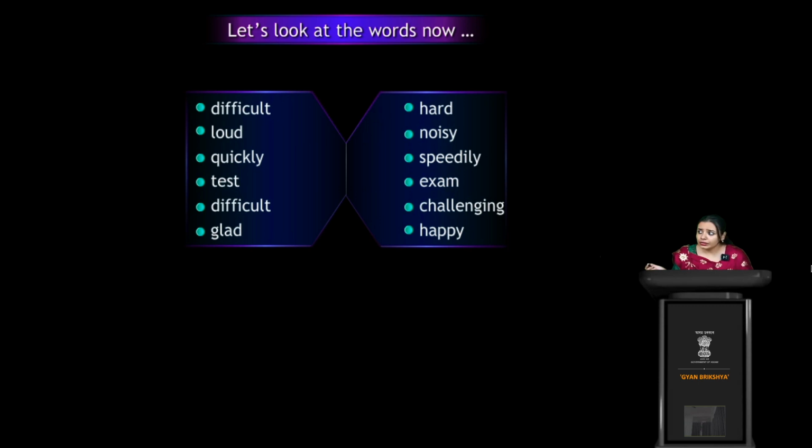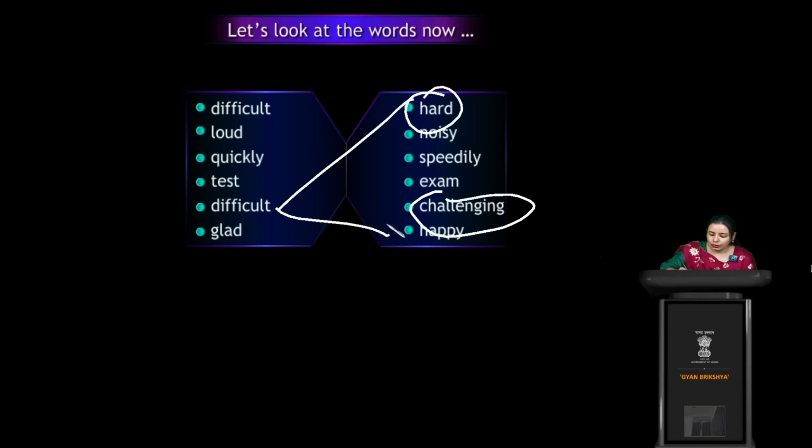Difficult can be hard. Loud can be what? Noisy. Quickly could be speedily. Test, we can also say exam; test, exam, all are the same, right? Then difficult, we can also say challenging. So we have found two words for difficult. One is hard: difficult, hard, same meaning only. Next is challenging. So for difficult, we can also say a very challenging situation or a very challenging kind of thing.